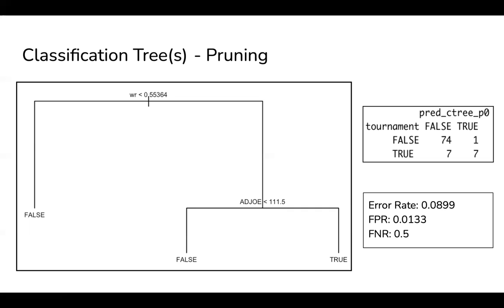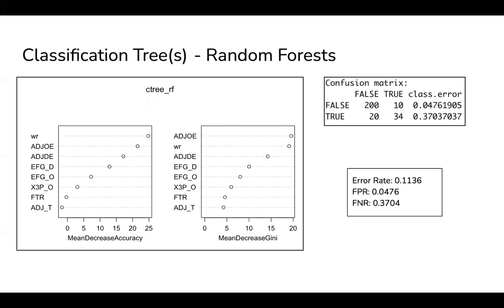And moving on to our random forest. Once again, you may notice that win rate and offensive efficiency are still the most prevalent predictors by far. Although looking at mean decrease Gini and mean decrease accuracy, you can see that it's not as drastic as it was with previous models.